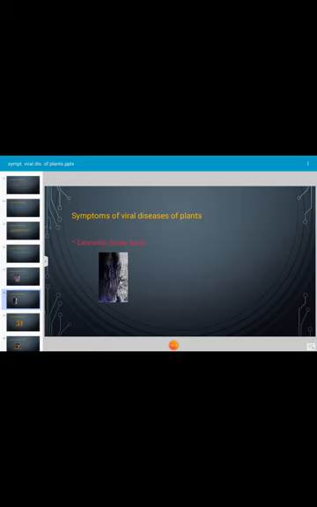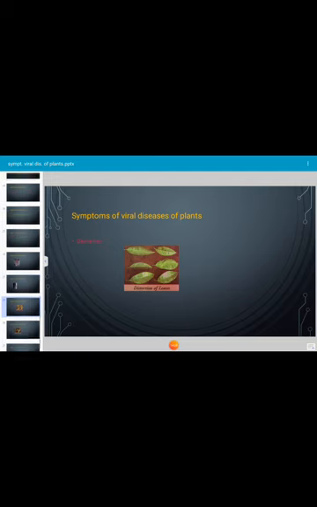Okay, and next, this is distortion. It is a type of symptom. Again, it is caused by a viral pathogen. In this case, the leaves get distorted, and such leaves do not function normally, and that indirectly affects the photosynthetic process of the plant.